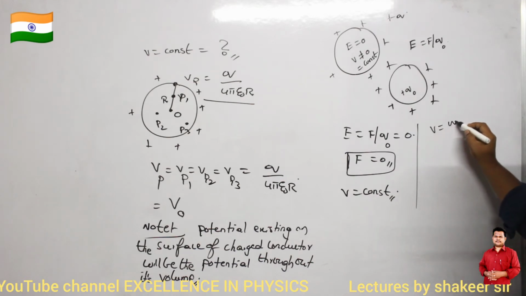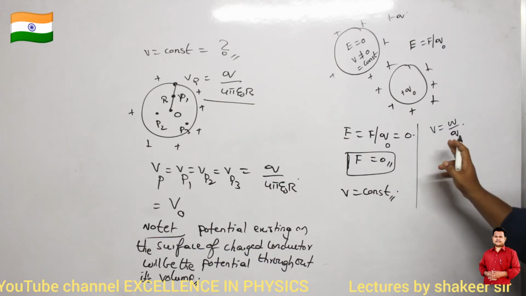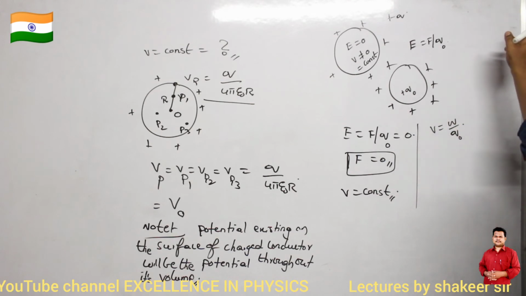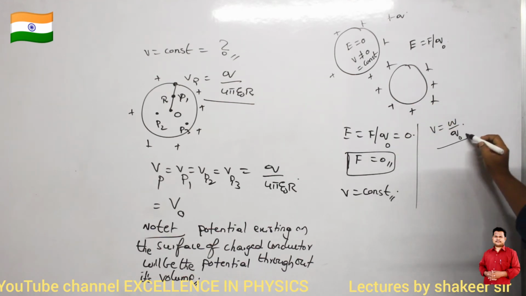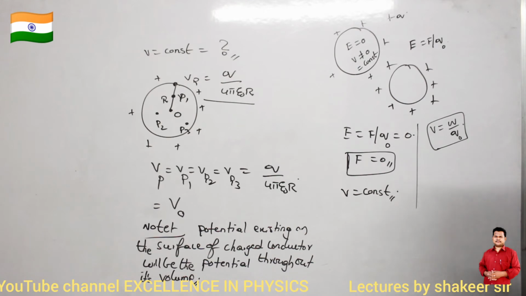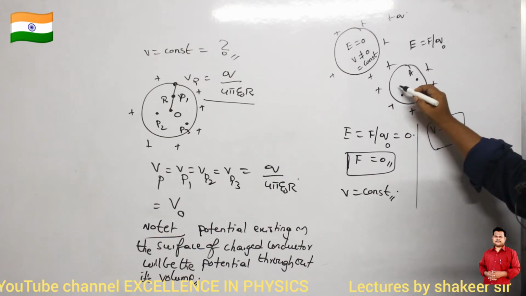Potential is nothing but work done per unit test charge, no? Potential at a point is the work done per unit test charge to bring a particle from infinity to some point in the electric field. So if potential is a constant, then what does it indicate? For example, consider this is a point A and this is a point B.